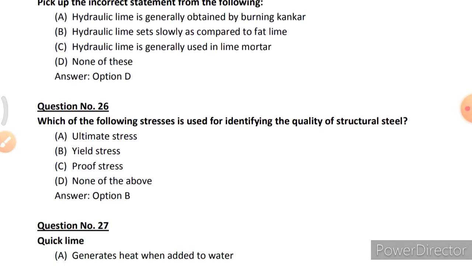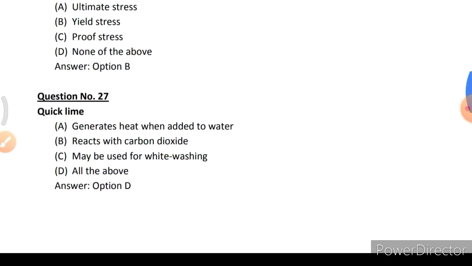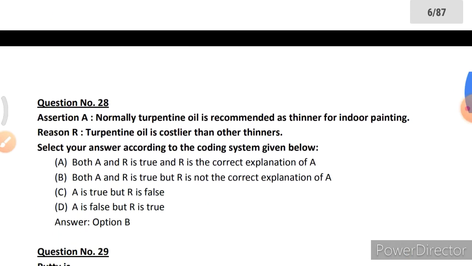Which of the following stresses is used for identifying the quality of structural steel? Option B, yield stress. Quicklime generates heat when added to water, reacts with carbon dioxide, may be used for whitewashing, all the above. So option D is correct.